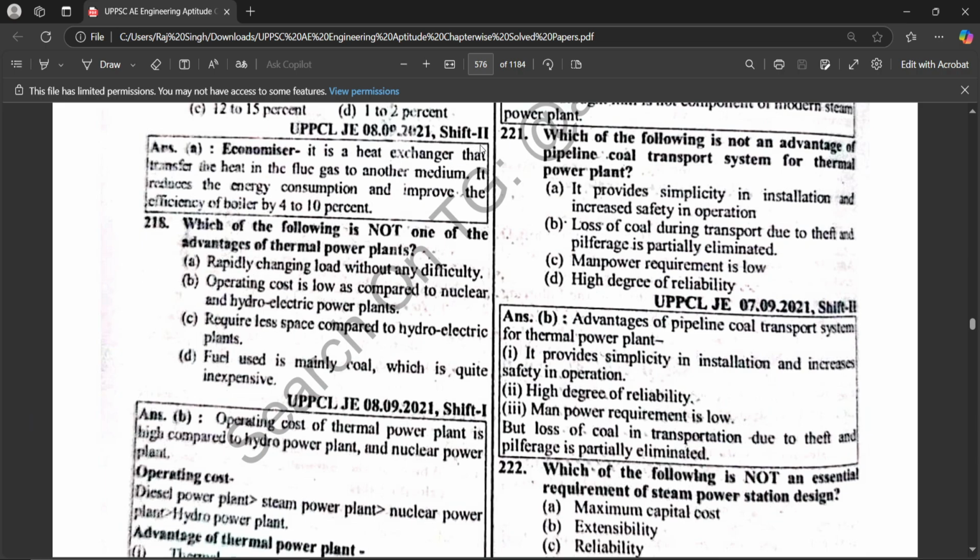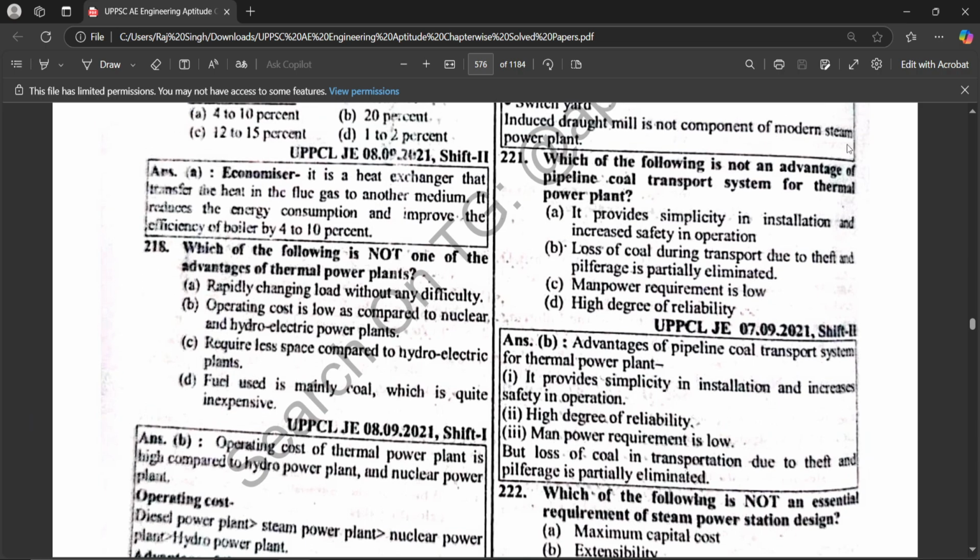हेलो गाइस, हम पार्ट 2 इस लेक्चर वीडियो में कवर करेंगे एनर्जी कंजर्वेशन प्रिंसिपल का पार्ट 2। ठीक है, देखते हैं। Which of the following is not an advantage of pipeline coal transport system for thermal power plant? Loss of coal during transport due to theft and proliferation of particles eliminated.